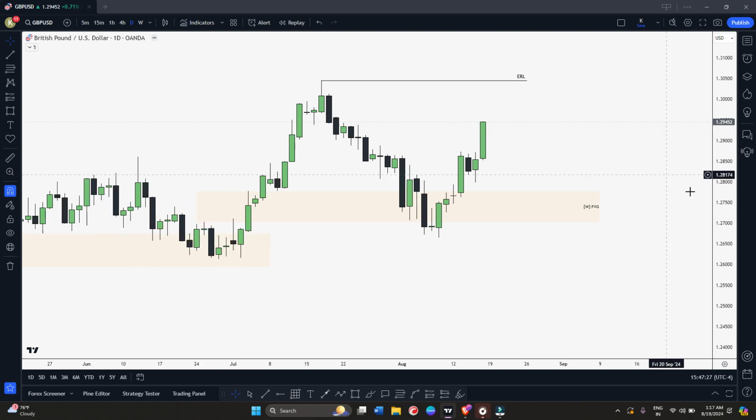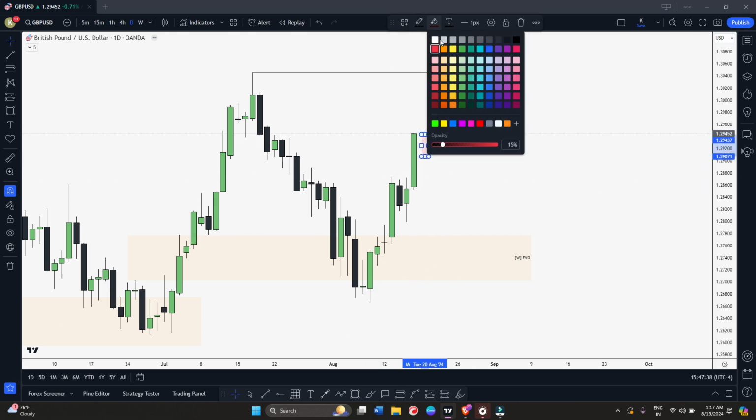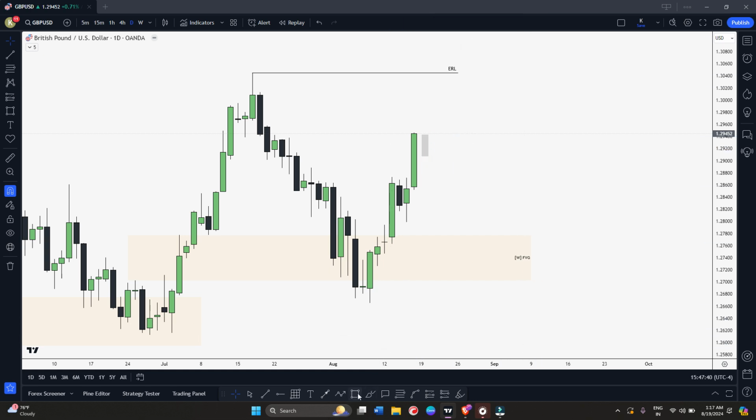And if we come to daily time frame, you can see on daily, Friday we had this very huge expansion. So what I'm expecting, let's say for example, Monday somewhere closed here, okay, and we created this bullish fair value gap, for example, then I'll be looking for a long from this daily fair value gap and I'll target this external.